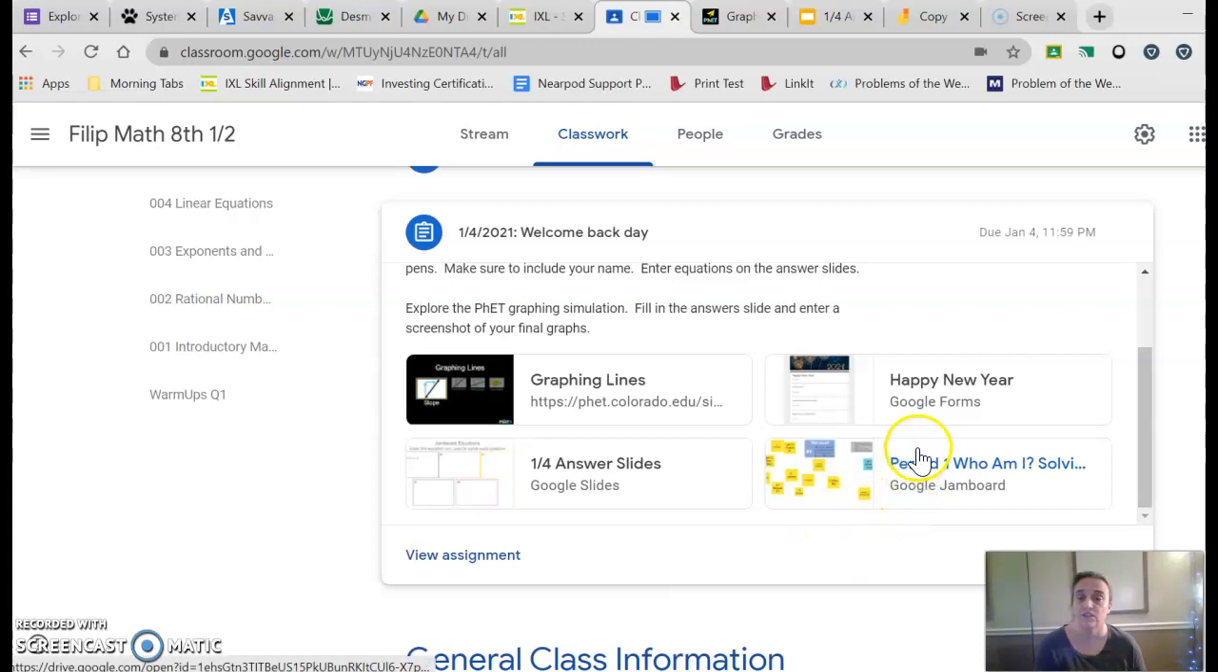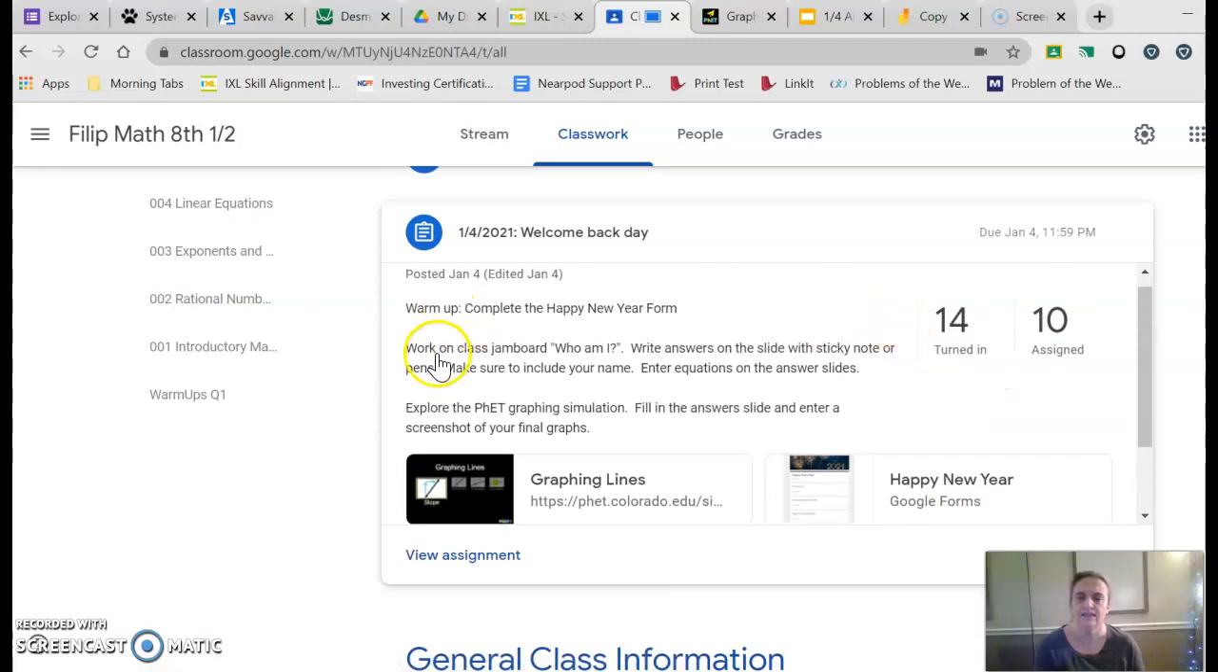So the first thing is just this Happy New Year Google form. It's just a chance to reflect a little bit on the things from last year and set some goals for going forward. So take a few minutes and really take that seriously and fill it out for us.